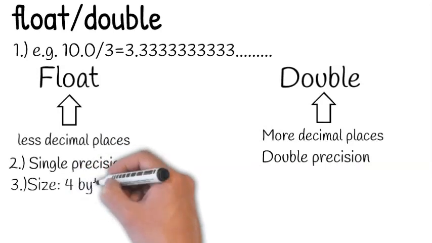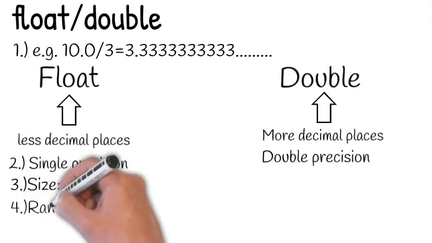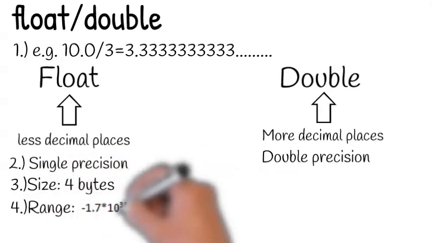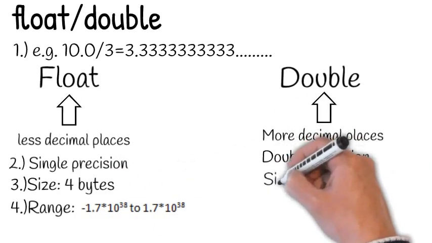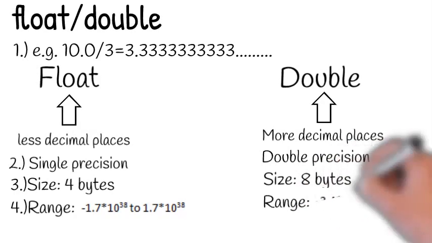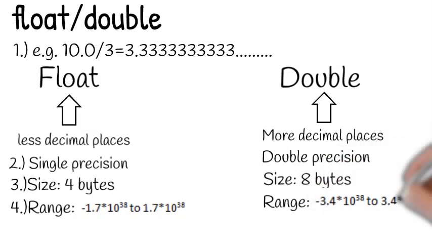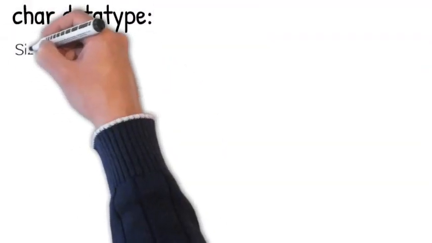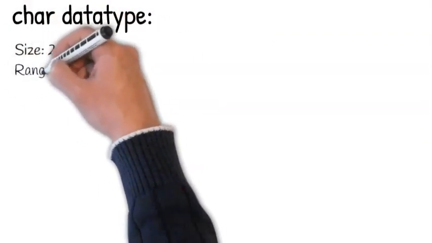Next, the size of float is 4 bytes and the range is from minus 1.7 into 10 raised to power 38 to 1.7 into 10 raised to power 38. The size for double is 8 bytes and the range is minus 3.4 into 10 raised to power 38 to 3.4 into 10 raised to power 38. Next we have the char data type. The size for this is 2 bytes and the range varies from 0 to 65535.